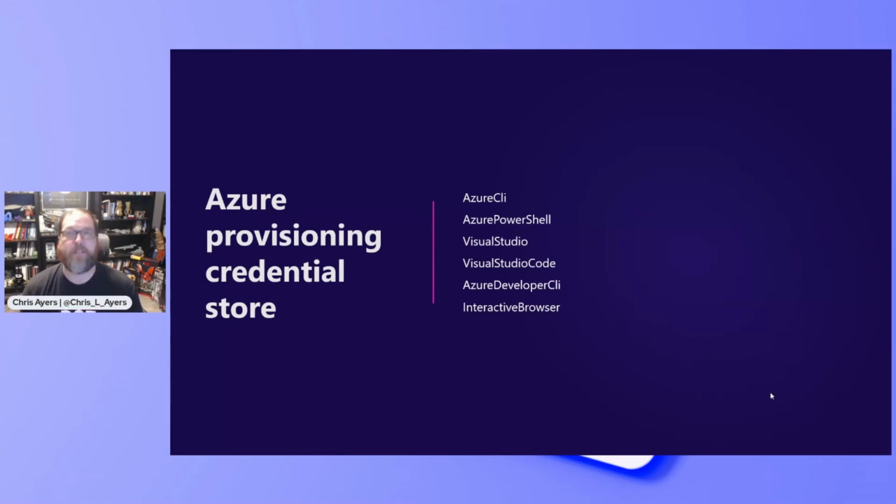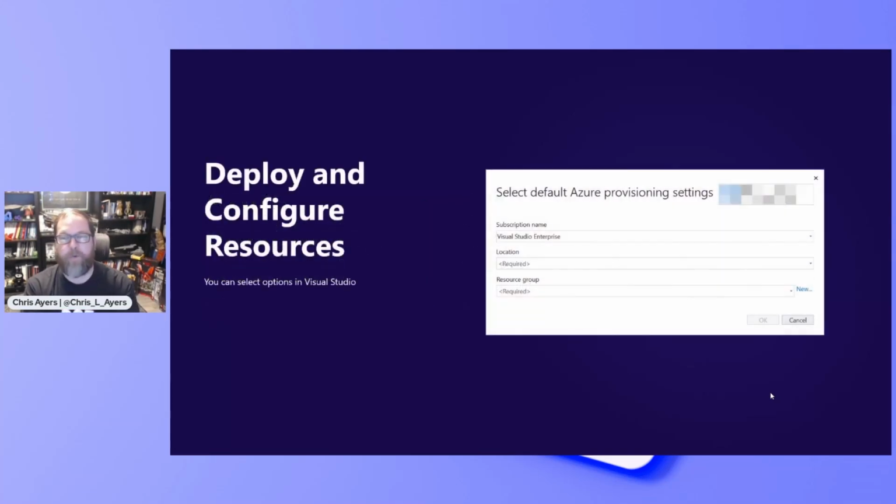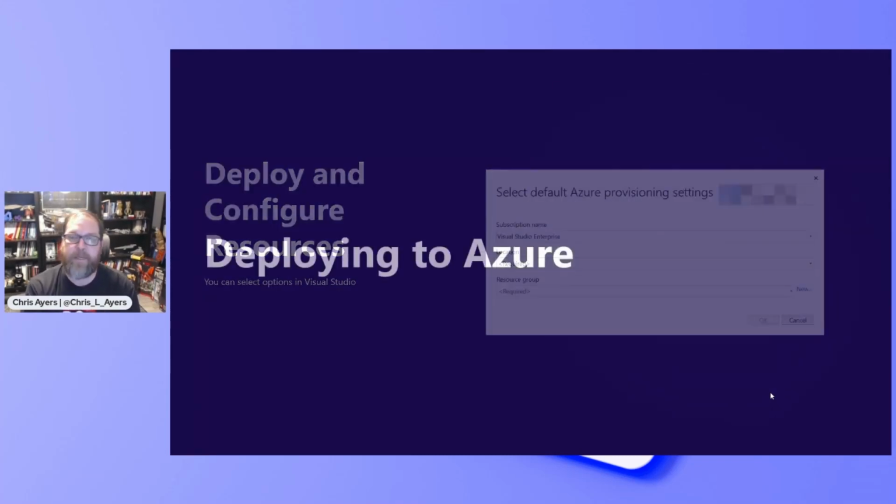Maybe I've logged into the Azure CLI or PowerShell, or maybe I use Visual Studio or VS Code. There's a lot of different ways I can make sure that the right credentials are passed out into Azure. And I'll show you how we can configure some of these in Visual Studio for deploying out to Azure.